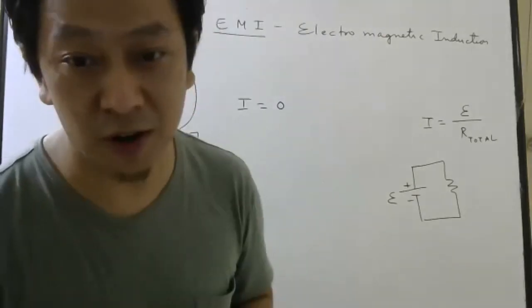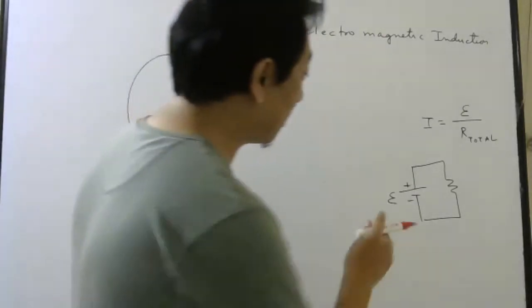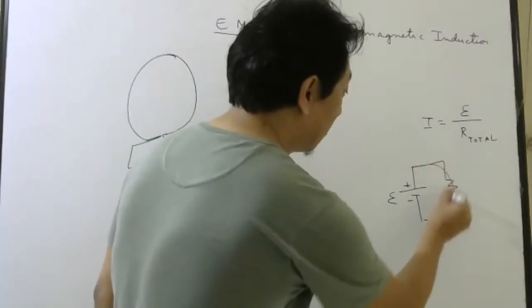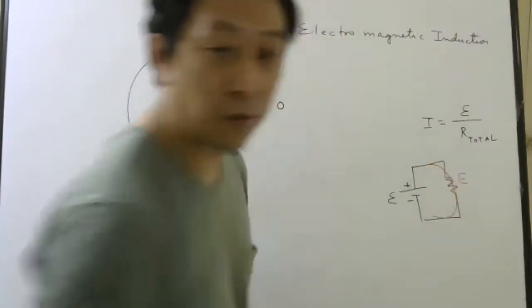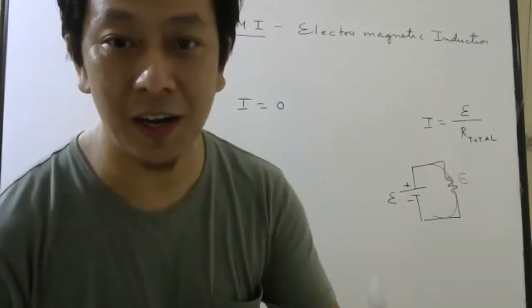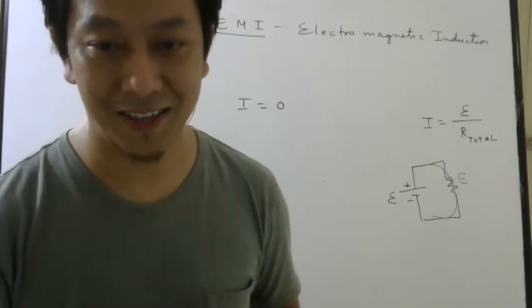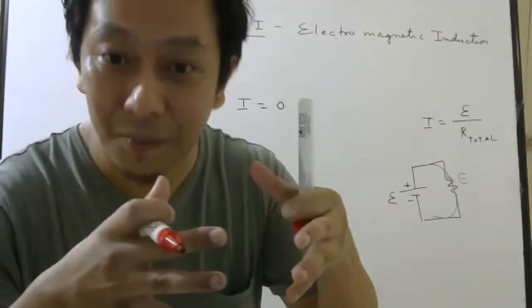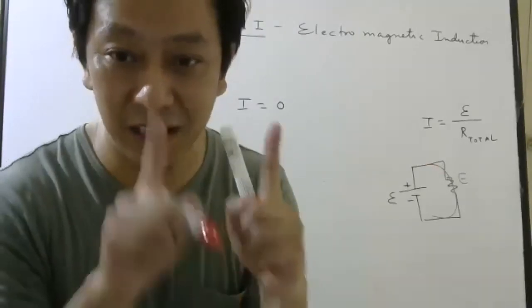So that positive charge, negative charge will create an electric field. Why will it create electric field? Just now I told you electric field is produced by charges. So these electrodes in the battery will have positive charge and negative charge.